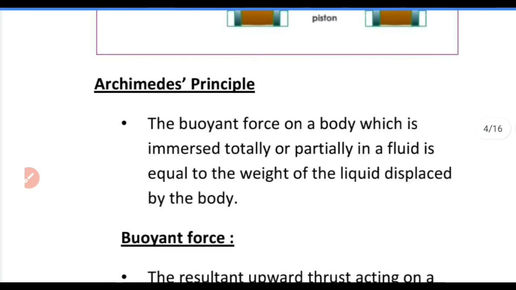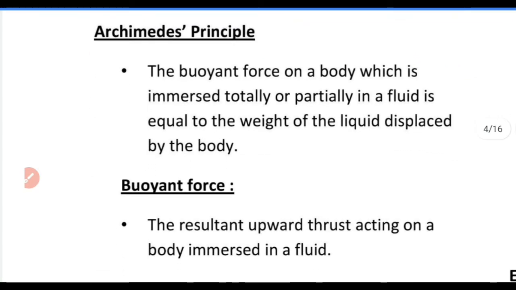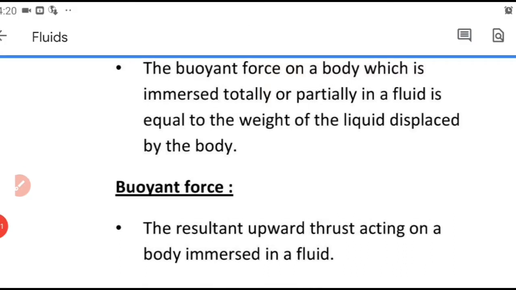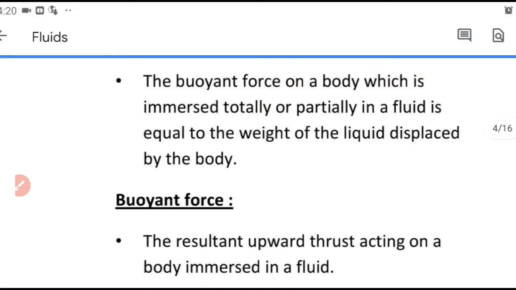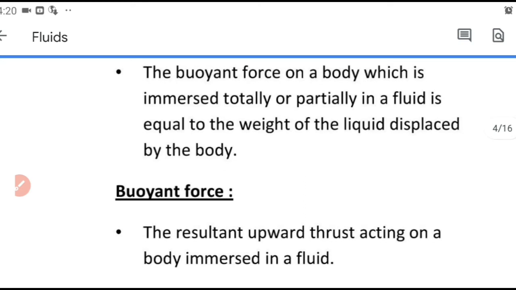Now let's just recollect Archimedes principle, which we studied in 9th standard. The buoyant force acting on a body which is immersed totally or partially in a fluid is equal to the weight of the liquid displaced by the body. So you know it, when a body is immersed in a liquid, an upward force is acting on the body. That upward force is called buoyant force. So the body experiences a decrease in weight. That decrease in weight only we call buoyant force. So that buoyant force is equal to the weight of the liquid displaced by the body.